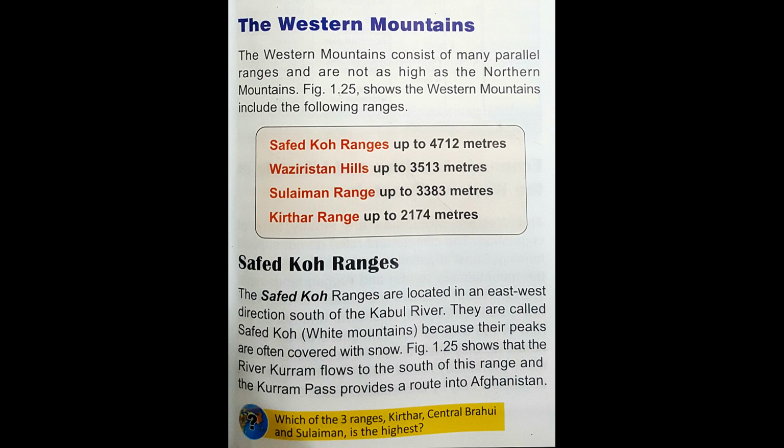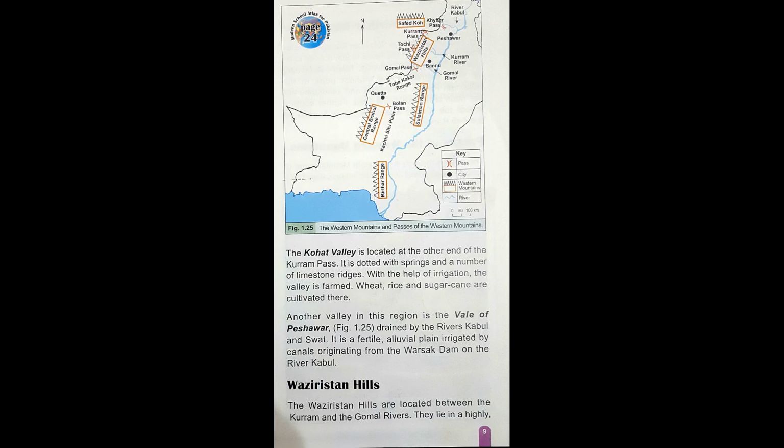What is drainage system here? The drainage include Khurram, Hab, Liari, Tochi, Zob, and Gomal. Economy and people of the Western Mountains. The water drains in the western rivers and helps in the cultivation of sugar cane, rice, and wheat.